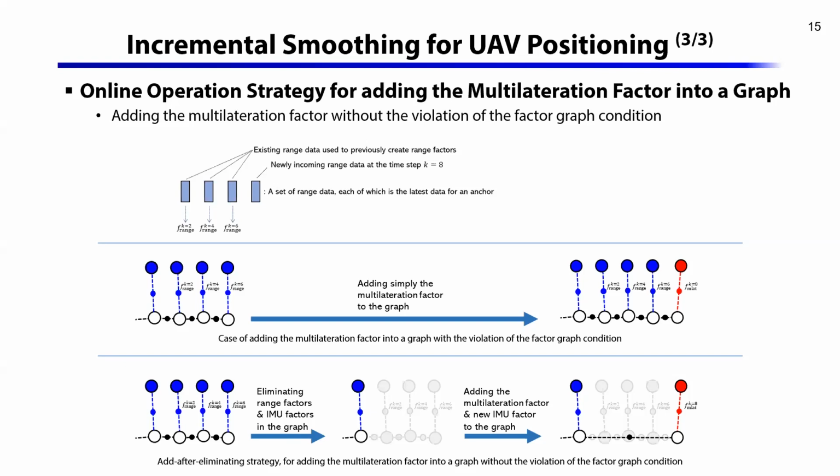In this strategy, given the multilateration outcome, range factors and IMU factors related to ranges for the multilateration are eliminated in the graph, and then multilateration factors and newly created IMU factors are added to the graph. By this strategy, all factors can keep independence.